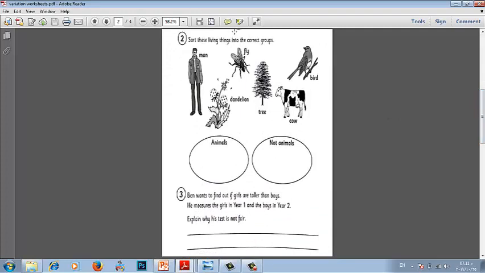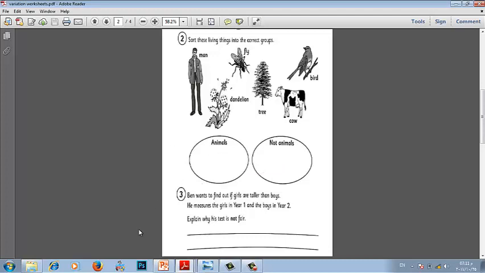Sort these living things into the correct groups. We have animals and not animals. Let's think about man at first. Man, we will put him in the animal group. We are animals, because animals look like us from outside and from inside. That's why we are in the same group. Fly, animal. Dandelion, plant, not an animal. Tree, not an animal. Cow, animal. Bird, animal.